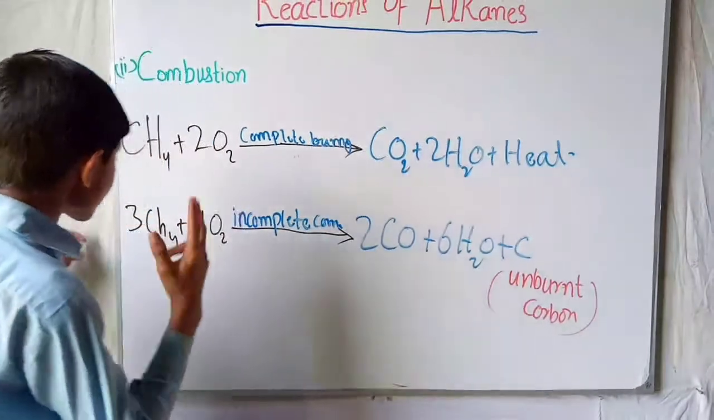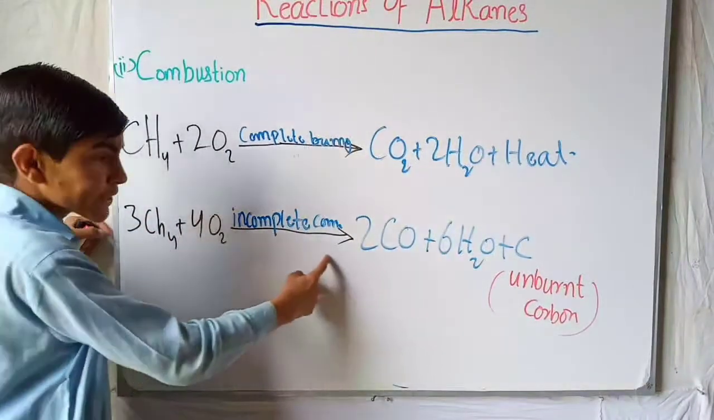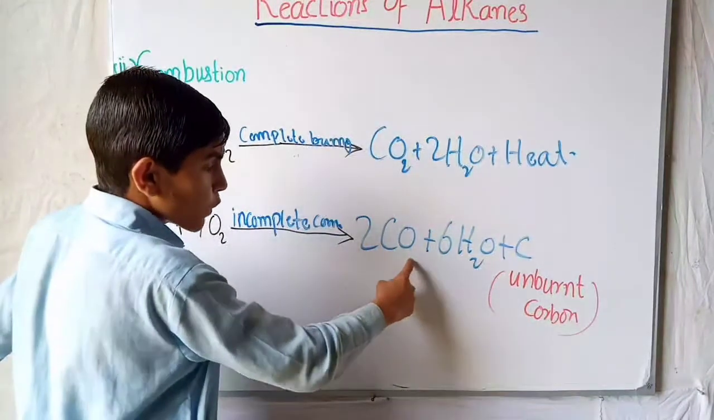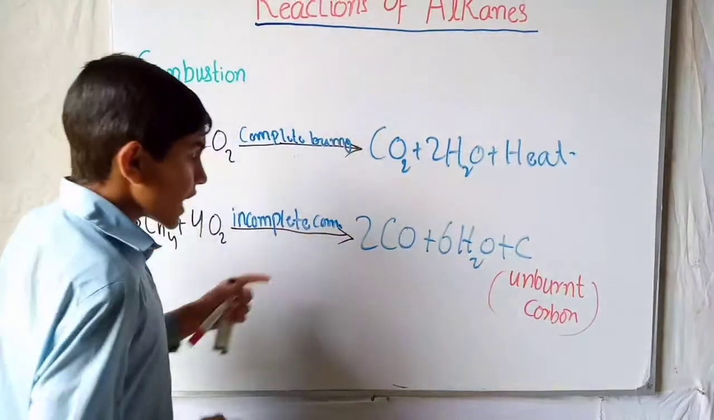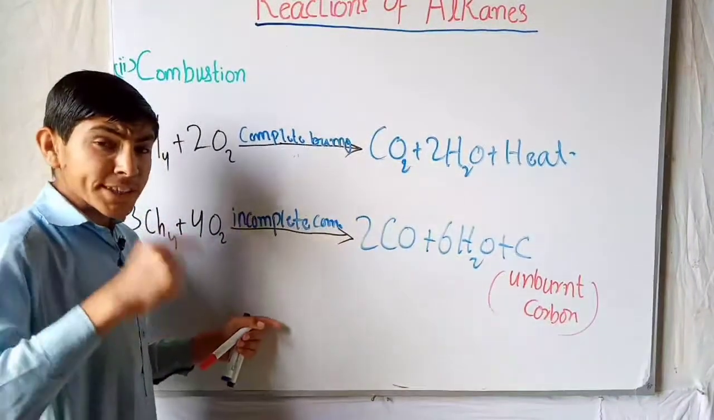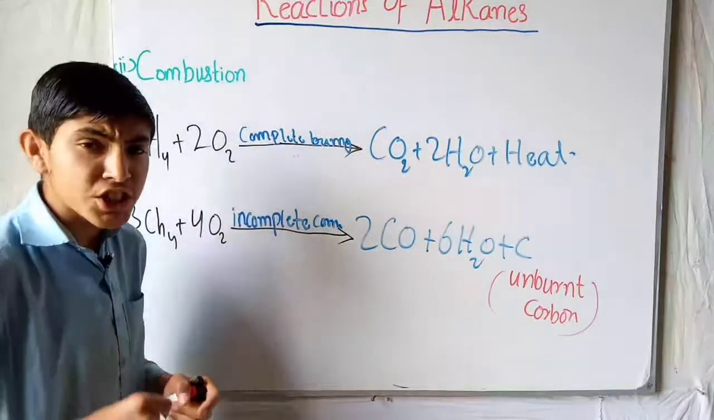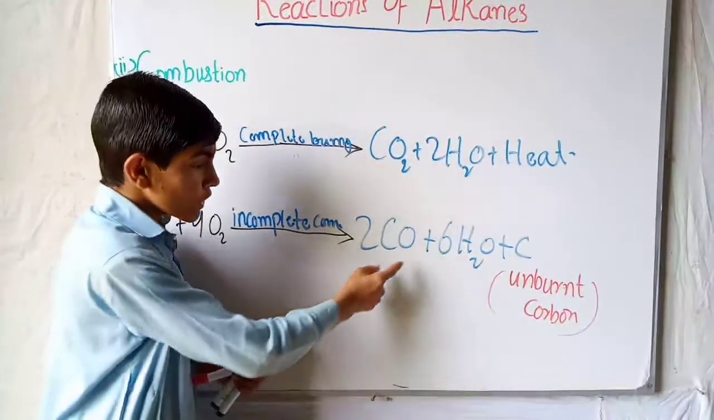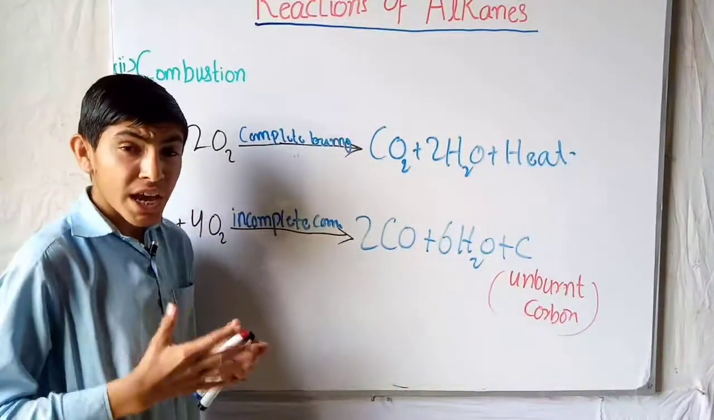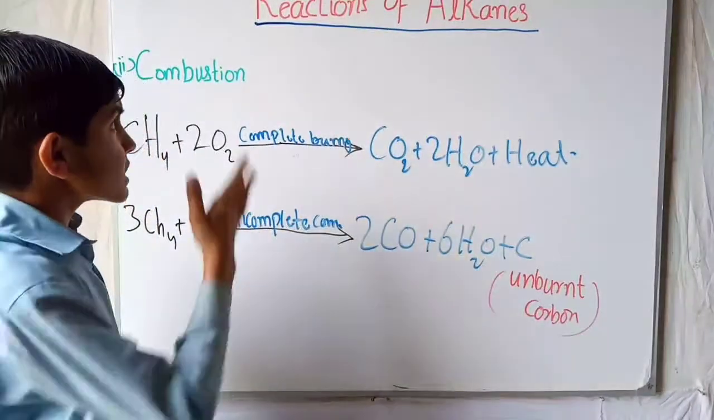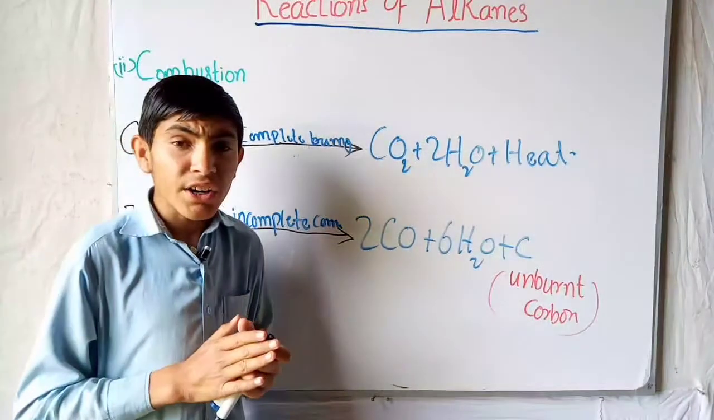So in this case CO, carbon monoxide, is a dangerous gas for a lot of health problems. We took 3CH4 plus O2 in incomplete combustion. It gave us 2CO plus 6H2O plus C, which is unburned carbon, and due to a limited supply of oxygen, meaning that there is not a complete supply of oxygen, we gain a lot of health problems. So this was about the reactions of alkanes, and in what reactions alkanes undergo.